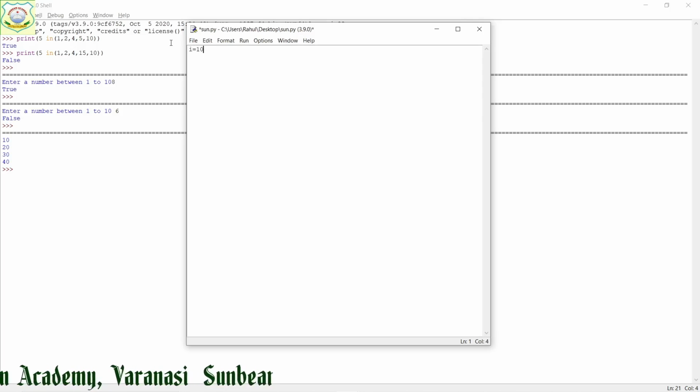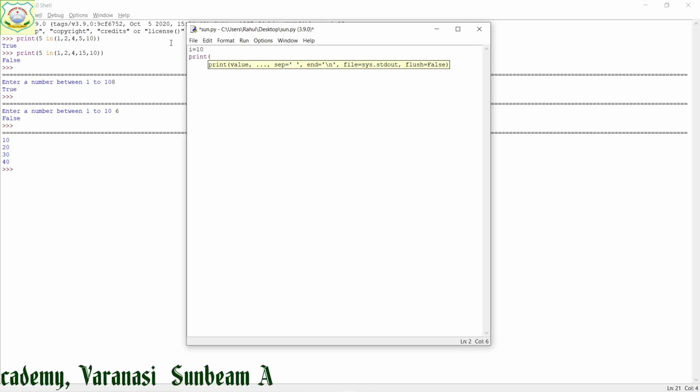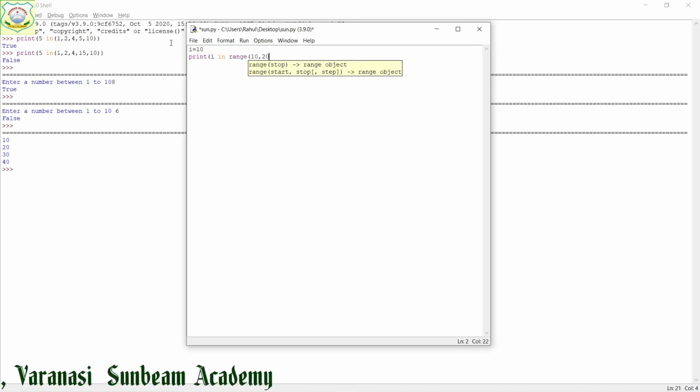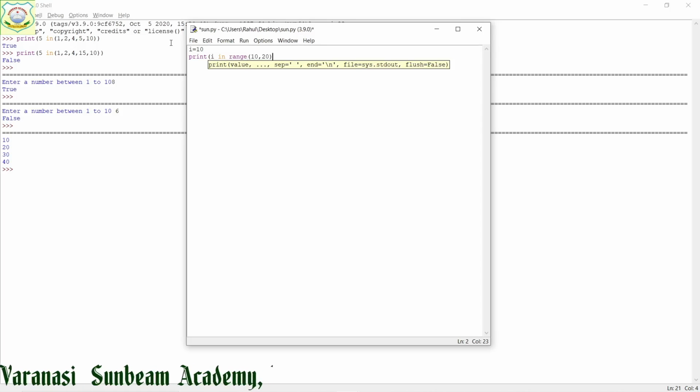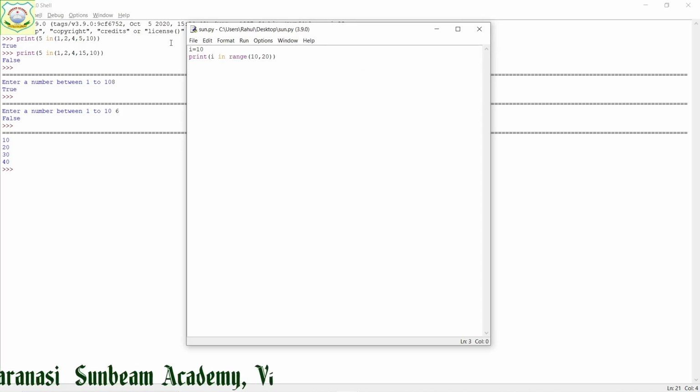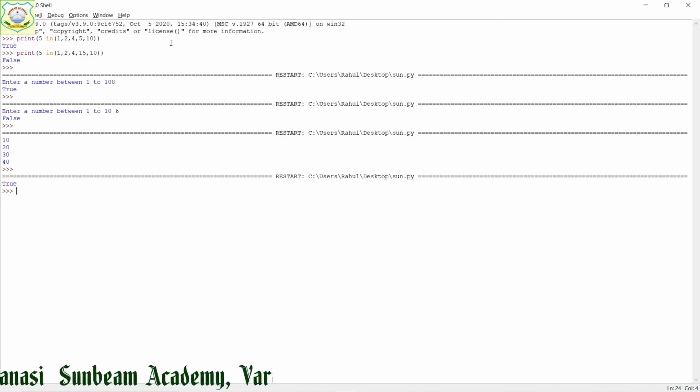The value of i is 10. I am going to use print i in range, what range? 10 comma 20. Then I close it, save it and run it.